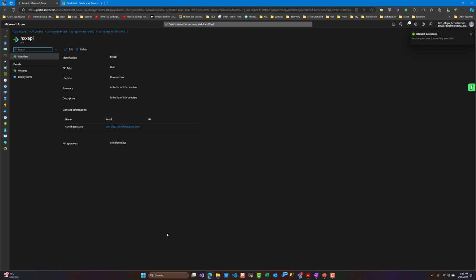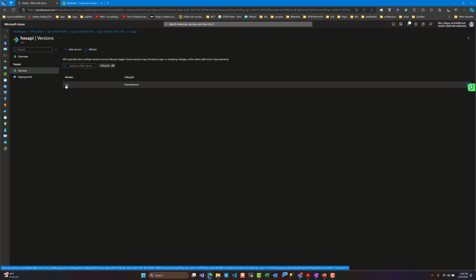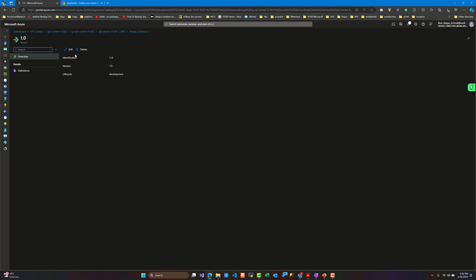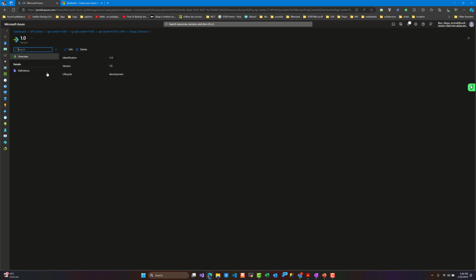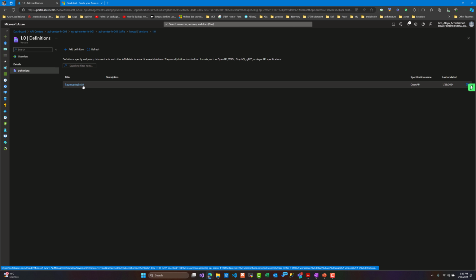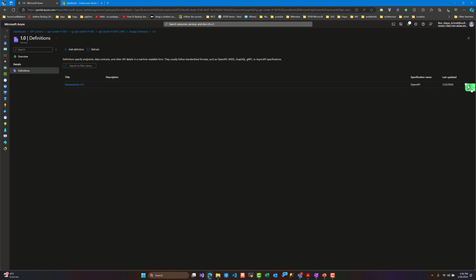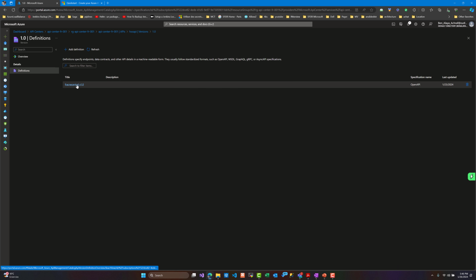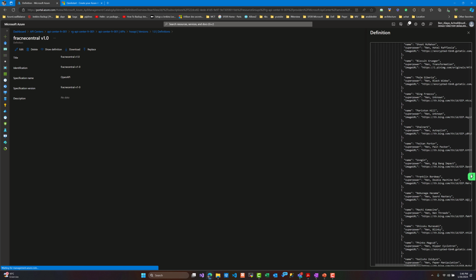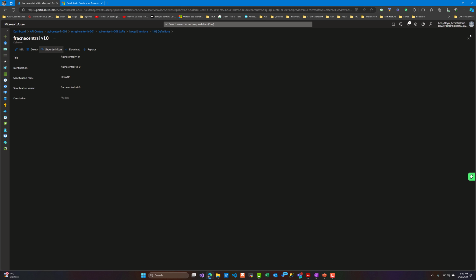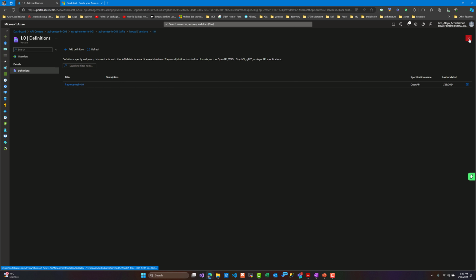We can also set up the version. If we have multiple versions of the API, we can set up the definition of this version here, and we can actually see the definition of the API specification. We can check it right here, and this is so important for the developers. For example, if they want to see the OpenAPI definition, they can find it right here. It can be replaced and updated. Like that, the person that will consume this API will get information about how to use it from this schema.